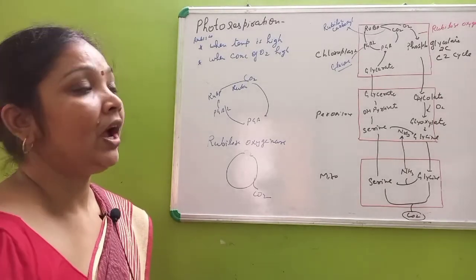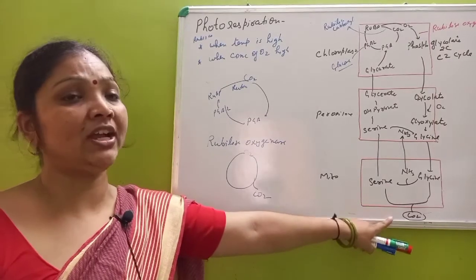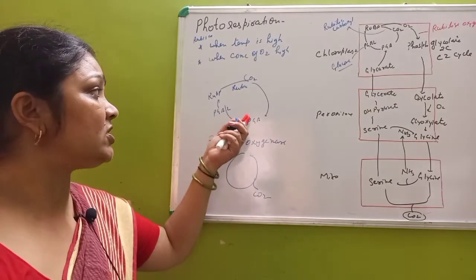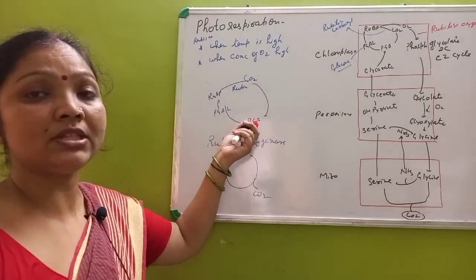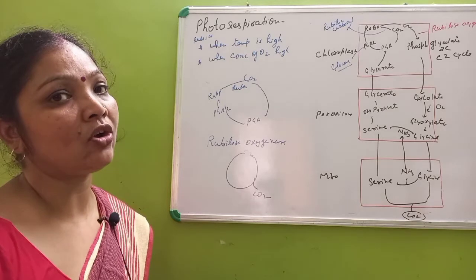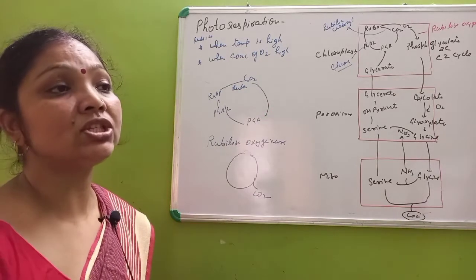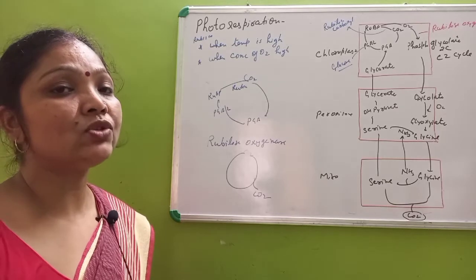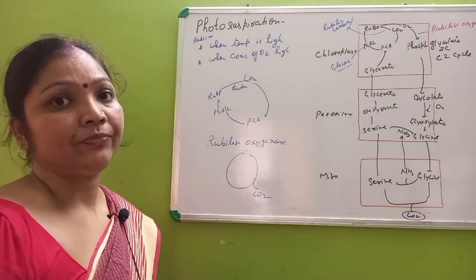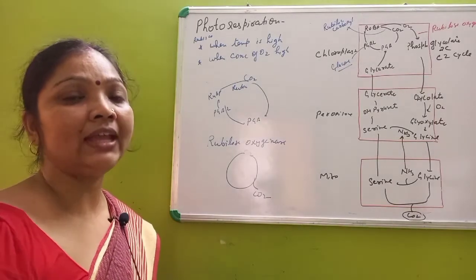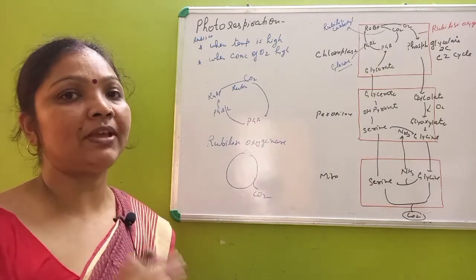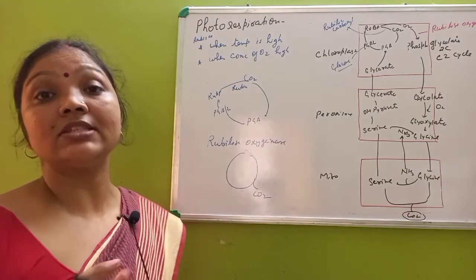Ultimately, carbon dioxide is released. It is released from the substrate which was fixed by carboxylase during the C3 cycle, meaning some substrate is breaking down and releasing carbon dioxide. That's why this cycle is considered harmful, and it is called photorespiration, as it is a harmful process for the plant. It occurs at a time of light like a process of respiration, and there is no formation of glucose, but carbon dioxide is released.